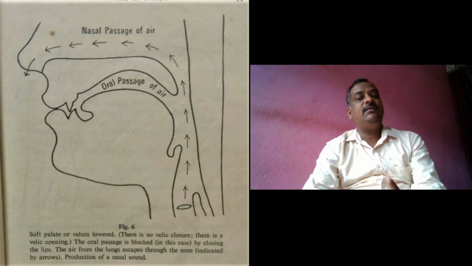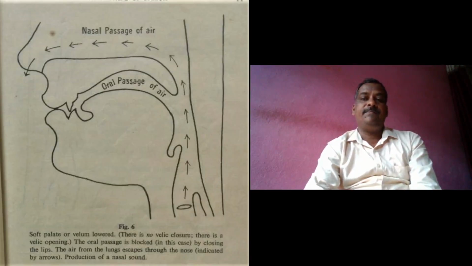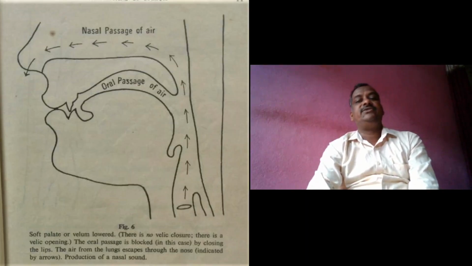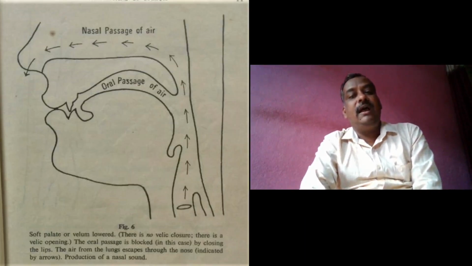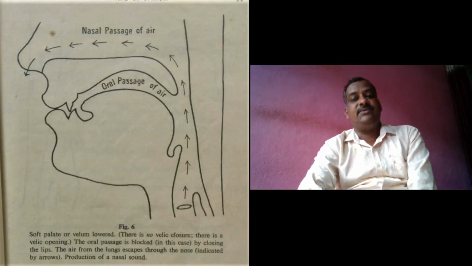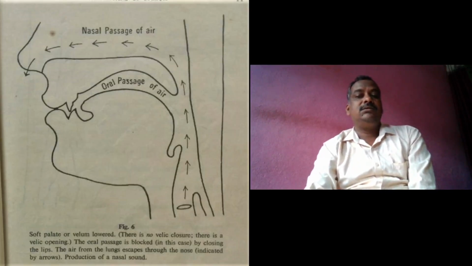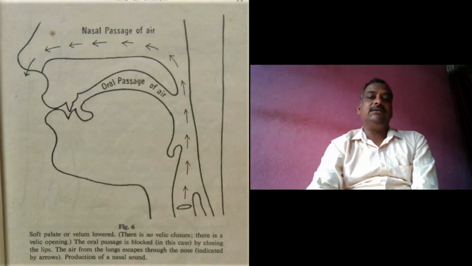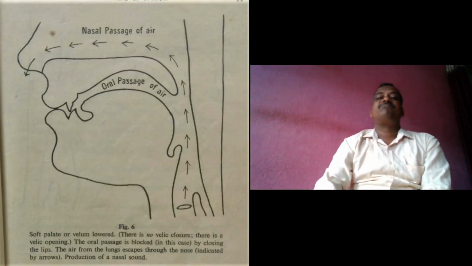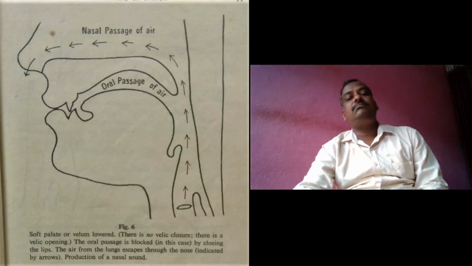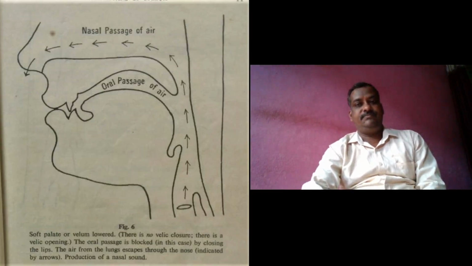It prevents the escape of air through the oral passage. So these sounds are called nasal sounds: m, n, and ng. These are the nasal sounds.